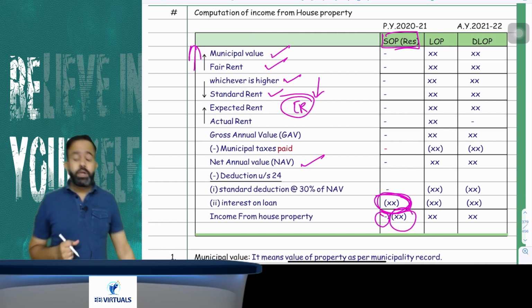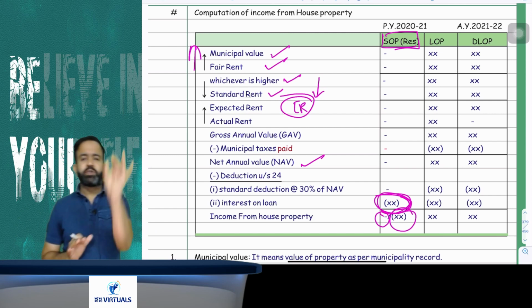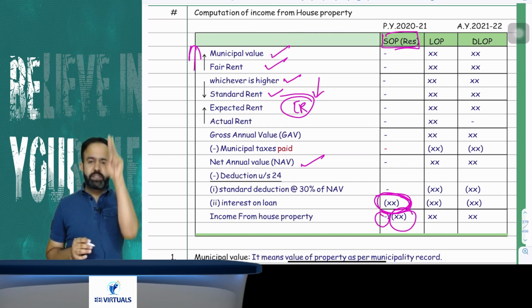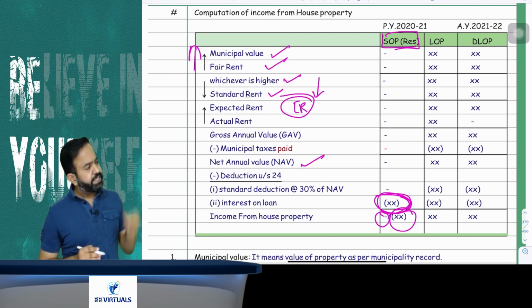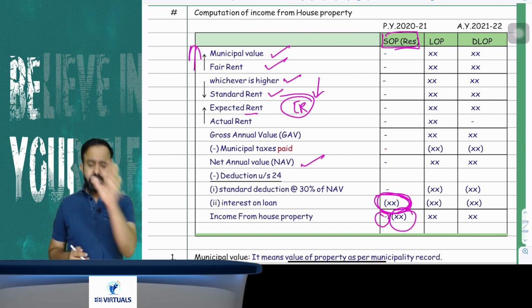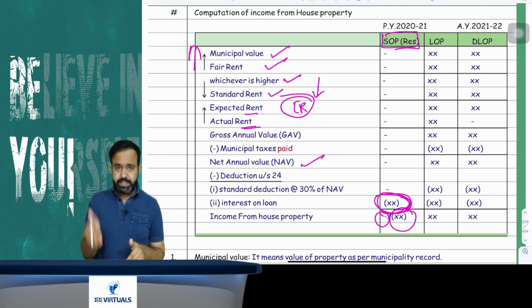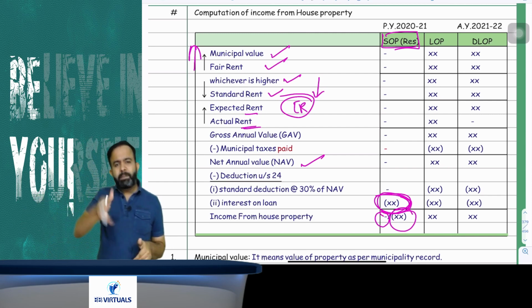Now guys, for LOP and DLOP, first take the municipal value or fair rent, whichever is higher. Now compare that higher with the standard rent, whichever is lower, you will get your expected rent. Now expected rent, you have to compare with the actual rent. Now actual rent means rent received plus receivable minus unrealized rent.